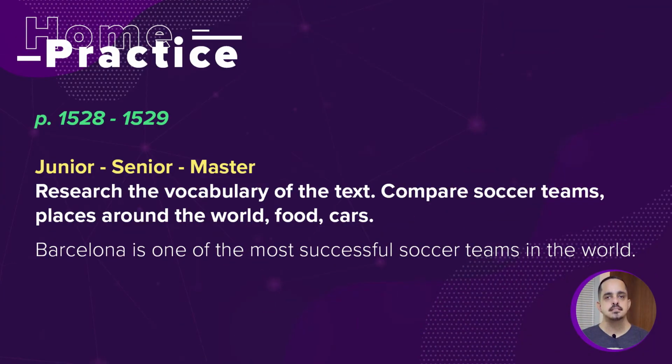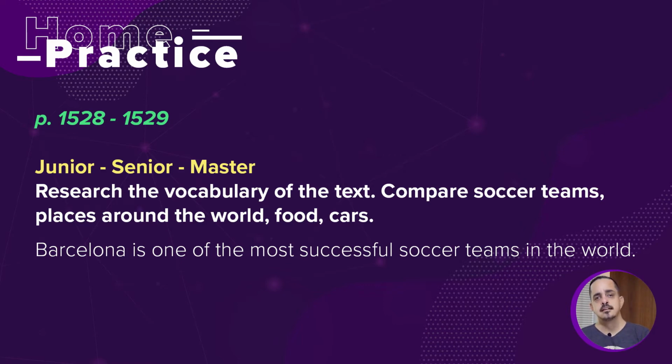So let's take a look at home practice. Home practice goes from page 1528 to 1529. On the exercise, juniors, seniors, and masters had to research the vocabulary from the text and use it to compare soccer teams, places around the world, food, cars, etc.